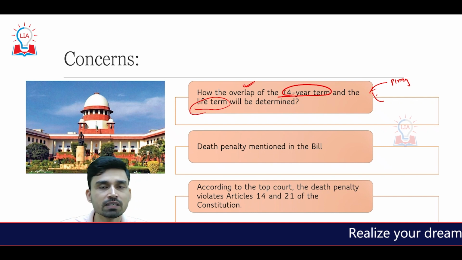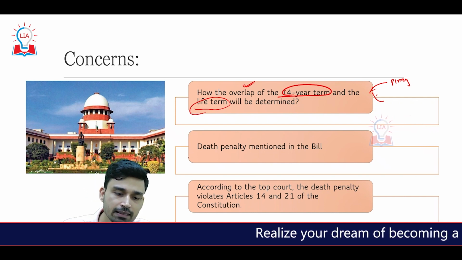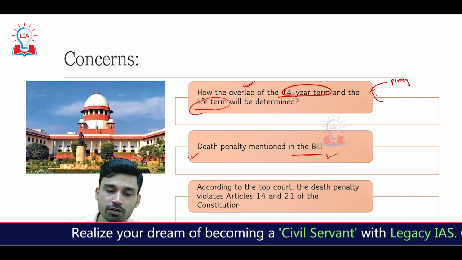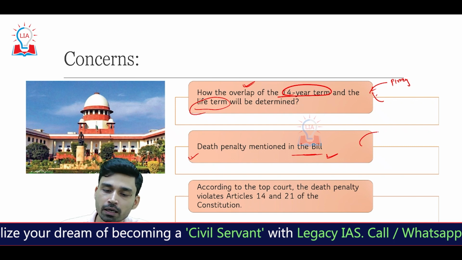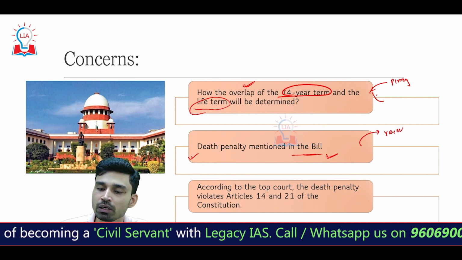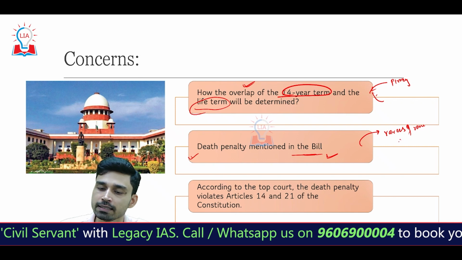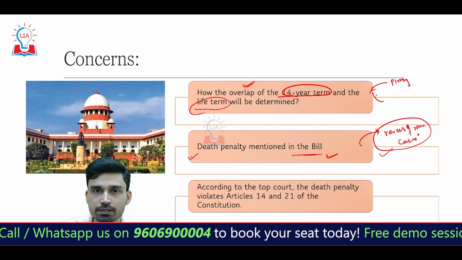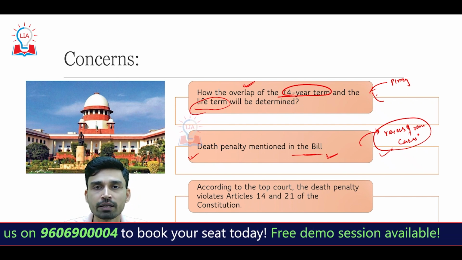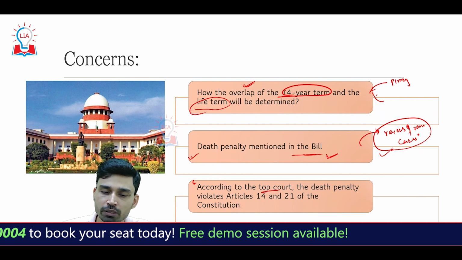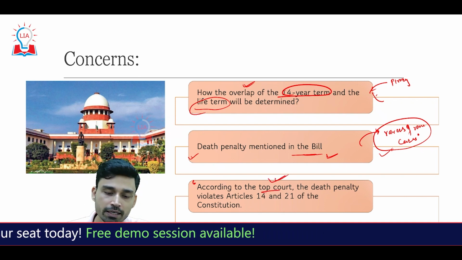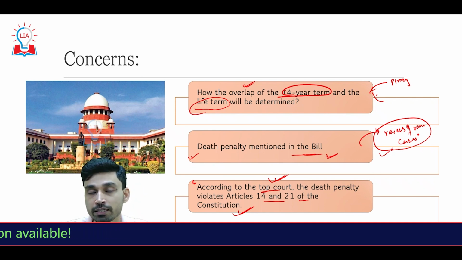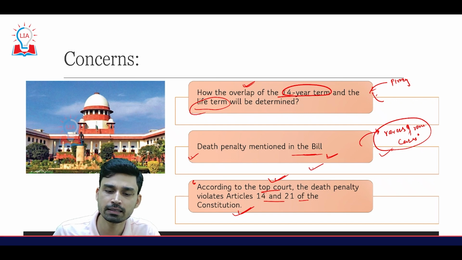So how the overlapping of this will be determined by the courts, that is one thing. Second, there is a clear mention of the death penalty in the first provision of the bill, and that is also an issue of concern, because the Supreme Court of India has clearly said that the death sentence in India can only be given in the rarest of rare cases. So can piracy or piracy related death be considered the rarest of rare case? That is something the judiciary will have to take a fresh stand on. And as per the top court, the Supreme Court of India, the death penalty clearly violates Articles 14 and 21 of the Constitution. So how can this bill be passed in its original form if the death sentence is mentioned there?